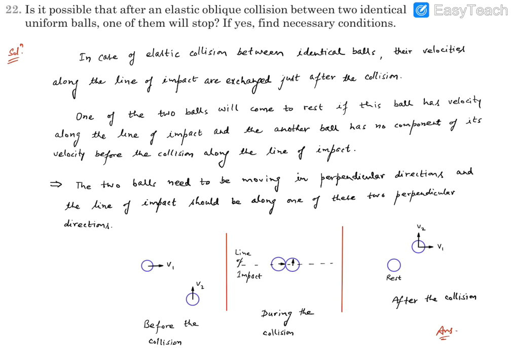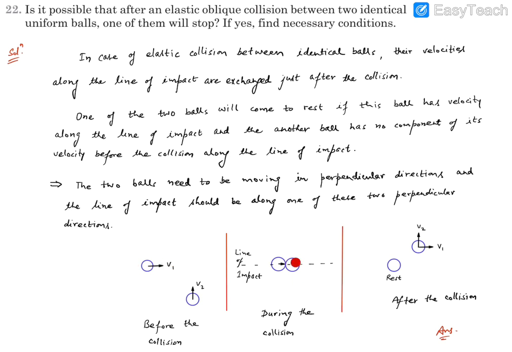So we can say the two balls need to be moving in perpendicular directions, and the line of impact should be along one of these two perpendicular directions. Meaning, let's consider this ball moving towards the right and this ball moving in the upward direction. In this case, they will be colliding obliquely. Now, where the line of impact is going to be, as per this statement, we need a line of impact along this velocity direction.